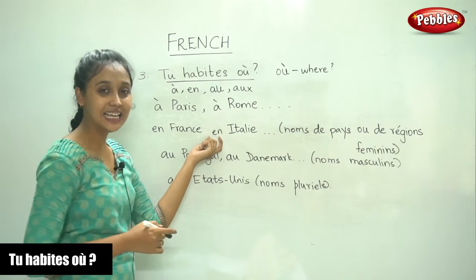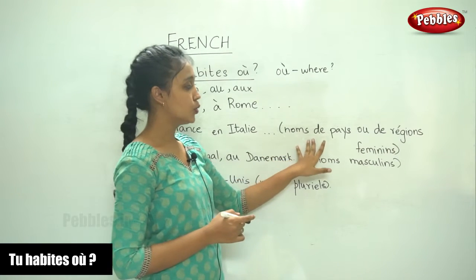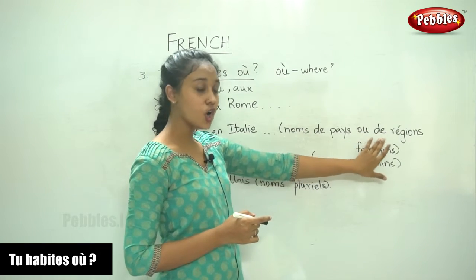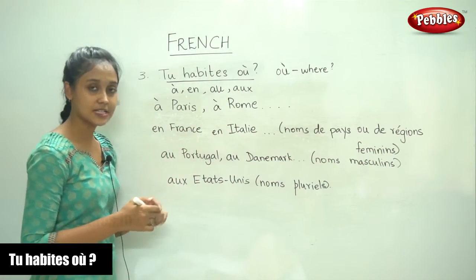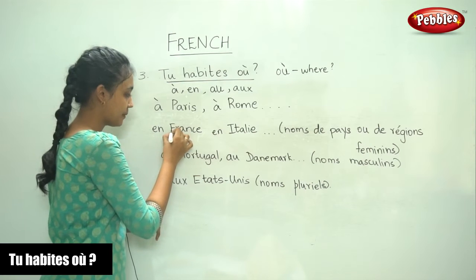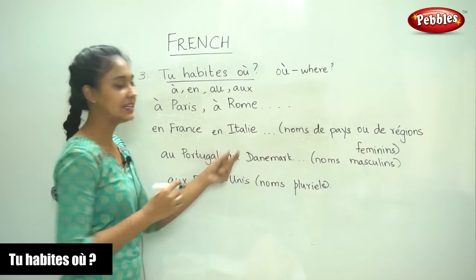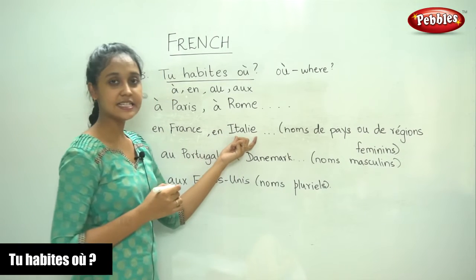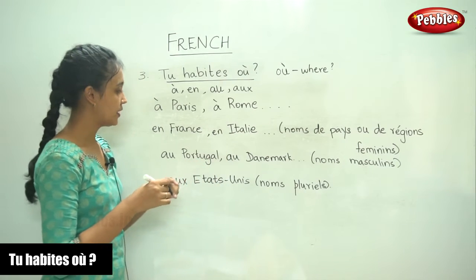France is feminine, so we say en France. Similarly, Italy is feminine, so we use en Italie.